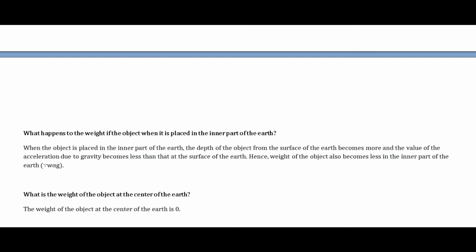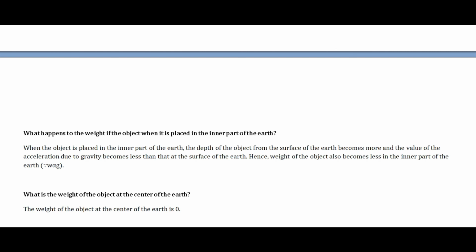Then it affects the value of the acceleration due to gravity, because acceleration due to gravity is inversely proportional to the depth. That means when the depth of the object increases, acceleration due to gravity decreases. That is the reason when we keep the object in the inner part of the earth, the depth of the object becomes more, due to which the acceleration due to gravity becomes less. And when acceleration due to gravity becomes less, the weight of the object also becomes less, because weight is directly proportional to the acceleration due to gravity. That means when acceleration due to gravity is less, the weight of the object is definitely less.